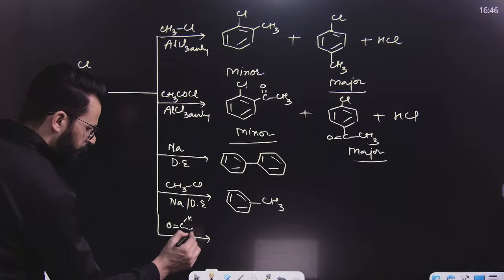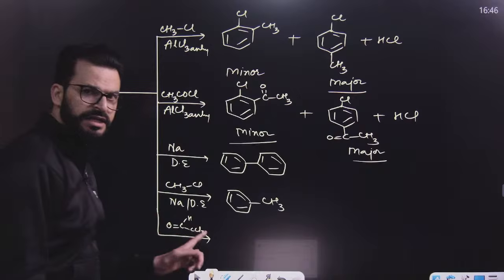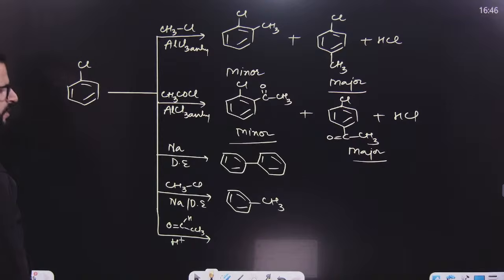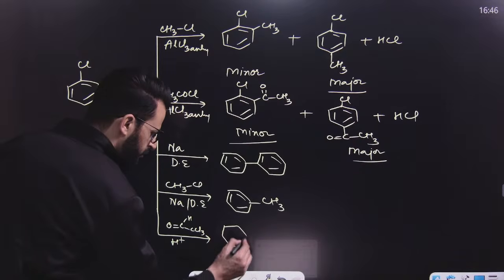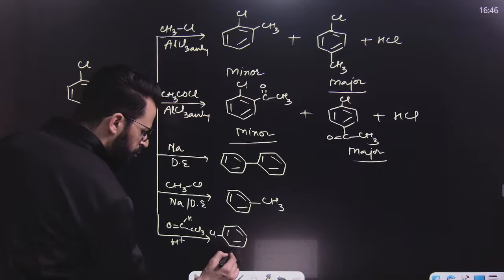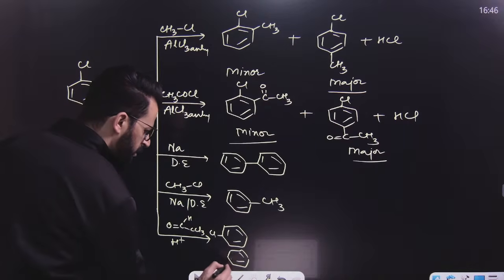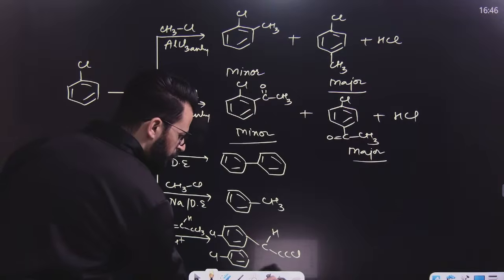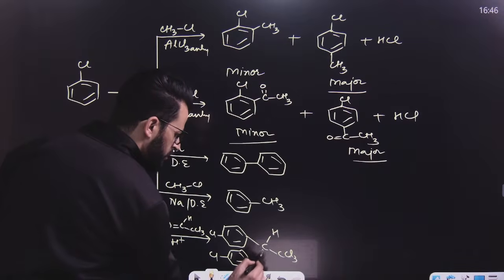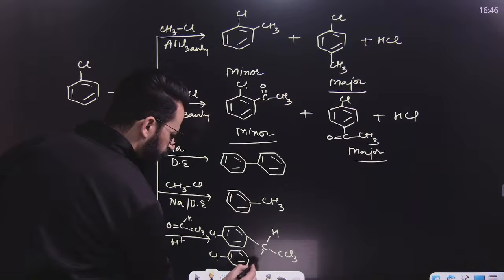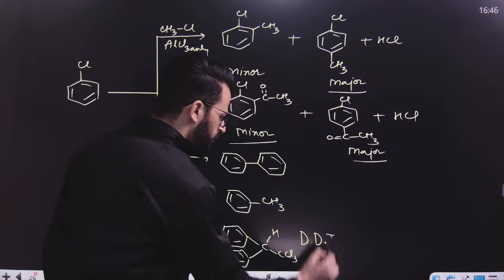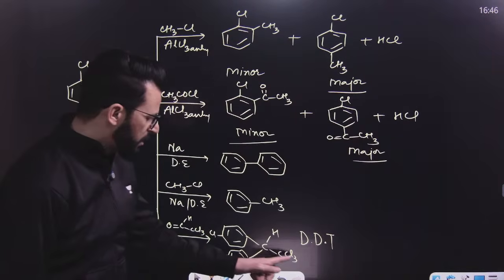After that, my dear lovely students, if you have chlorobenzene and you treat it with chloral, say trichloroacetaldehyde, in presence of H2SO4 or acid, then this will be the product. We know here two molecules of chlorobenzene react and result in the formation of this product, and this product is known as DDT, diphenyl trichloroethane.